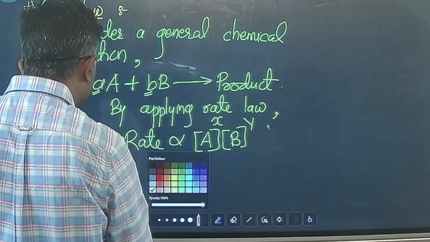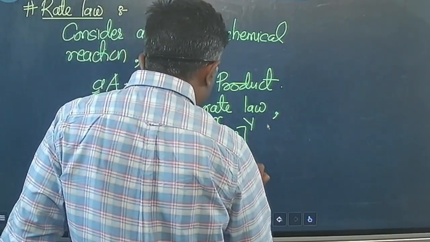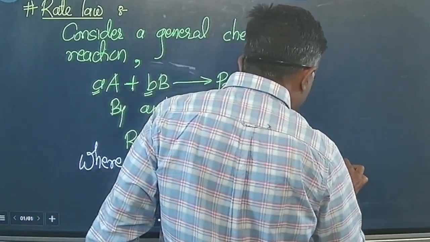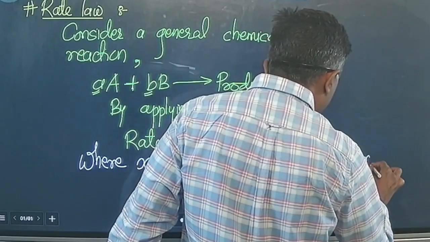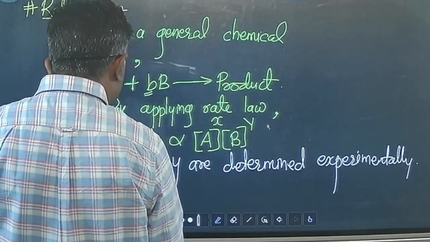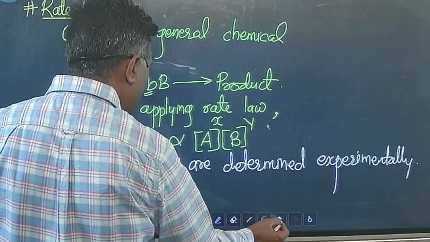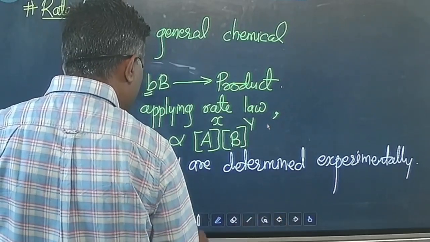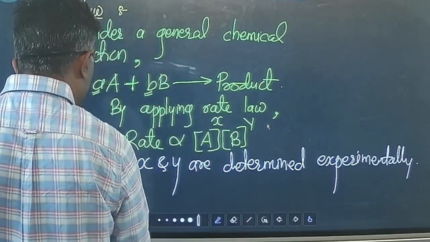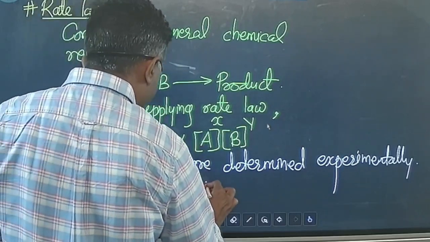So this x and y are determined experimentally. Now if you write this rate expression further, and remove the proportionality sign, what do you get?